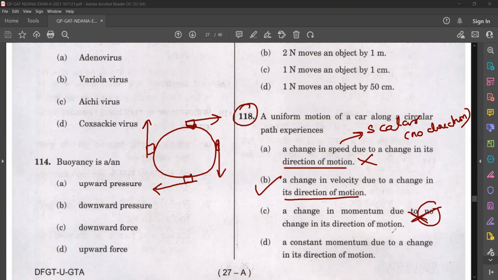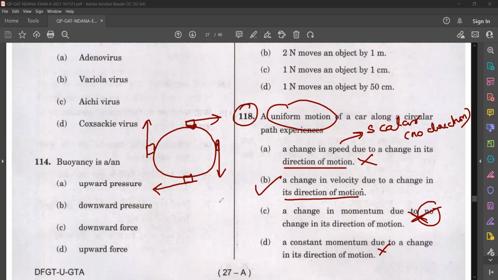Last statement, see, constant momentum due to change in its direction of motion. Is the momentum constant? We cannot say that. So here the answer is change in velocity due to change in direction of motion. Already they are saying uniform motion, so the value of velocity will be the same, but its direction is changing. So velocity changes because of the direction change. That is the correct answer.